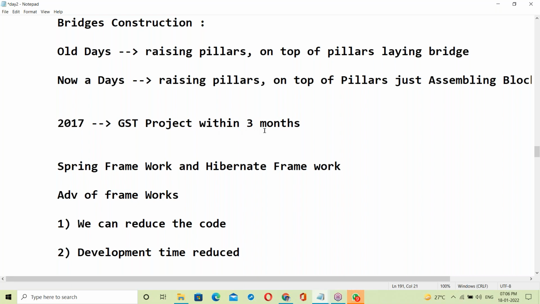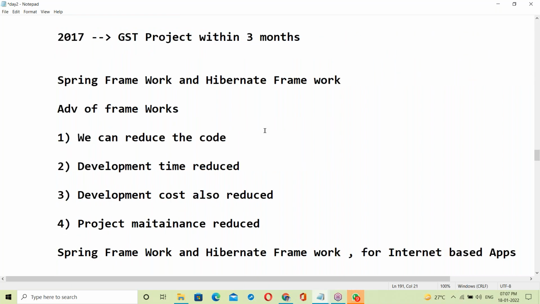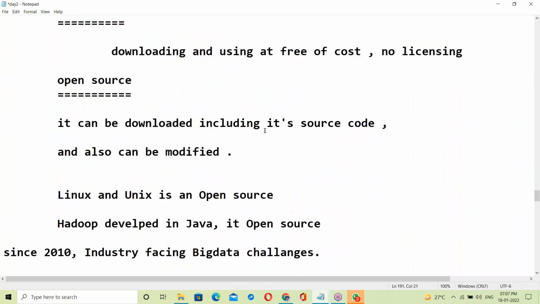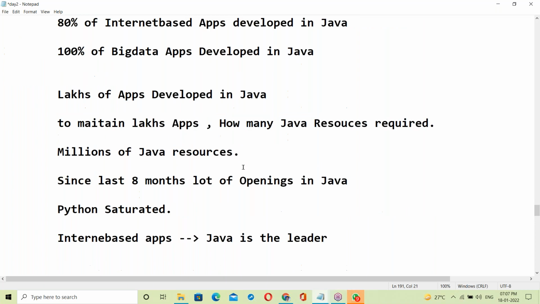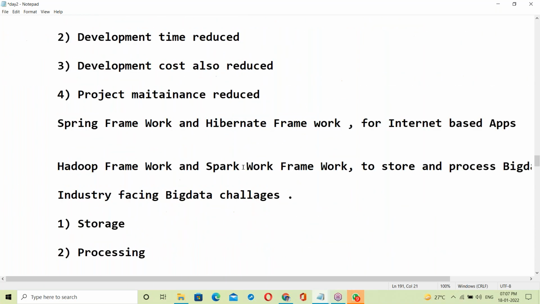Most trainers read different books and from different sites, collect and gather all the information, and present it to you. For me, that's not necessary. It's my life. I have seen what has happened in Java, and I just presented it to you. When it comes to actual Java coding classes, whatever code I developed in projects, the same code I'll explain to you. So this is about the Java introduction.